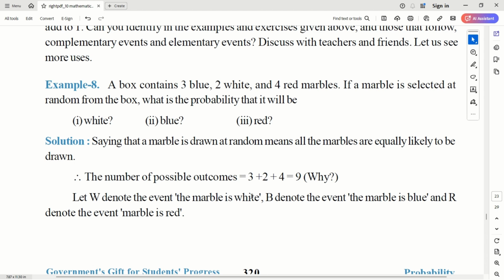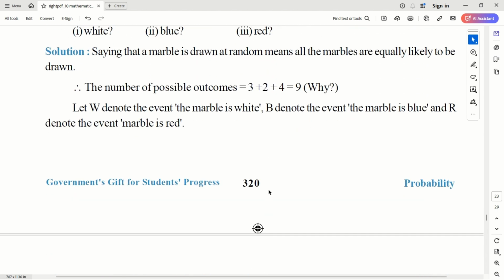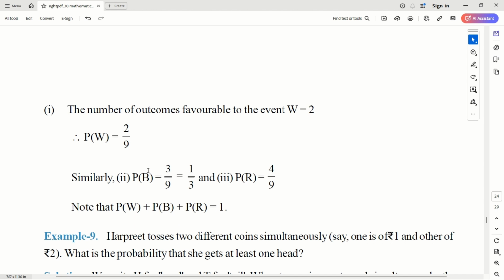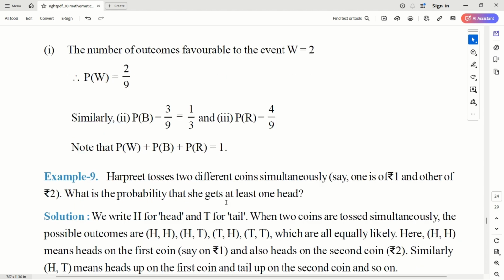So favorable outcomes are 2. So the probability of white is 2 by 9, and the probability of blue is 3 by 9, that is 1 by 3, because there are 3 blue marbles, and the probability of red is 4 by 9 because there are 4 red marbles. So if you sum all of them, you will get exactly 1 because you will pick one of the marbles anyway, right?